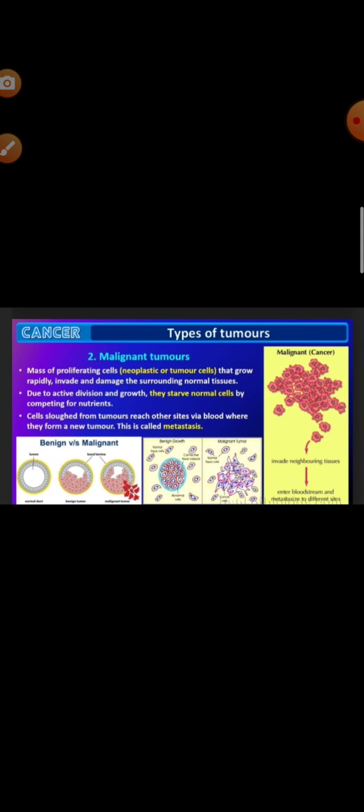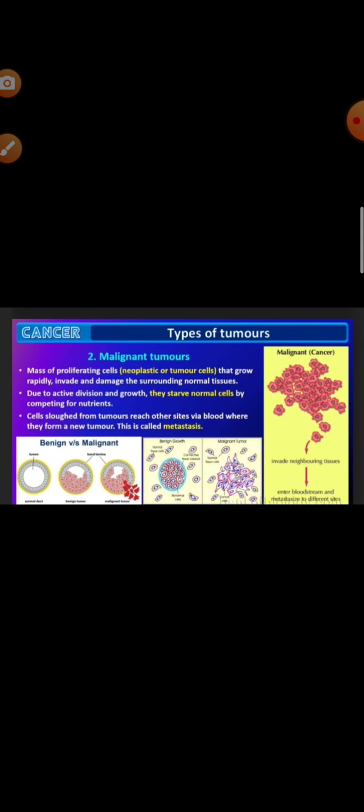It is a cancerous tumor, and it shows metastasis and infects other body parts. From one part of the body it can spread to another body part. And a malignant tumor will show indefinite growth. It will not have any limit for growth. It will grow on continuously and spread from one part of the body to the other, and is very fatal to the body.